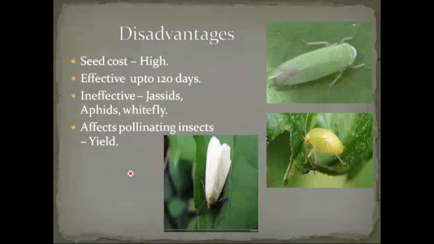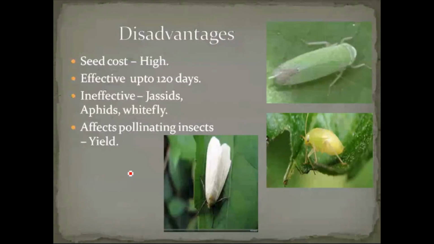Second one, viability of cotton seeds, especially transgenic cotton seeds: viability is only for 120 days. Okay, so after 120 days, the viability gradually reduces. Suppose after 150 days you buy the seeds, they will not grow into seedlings, so the seeds may be wasted. So because of the limited duration of viability, we cannot use the seeds.